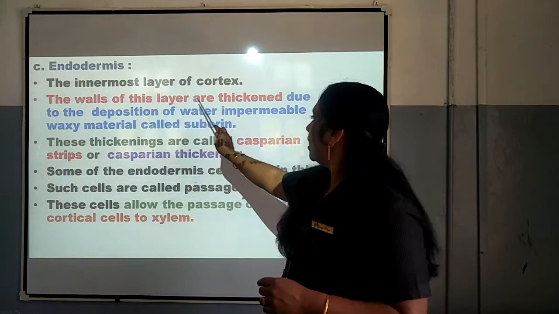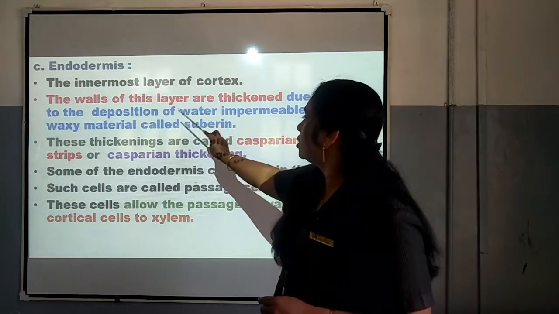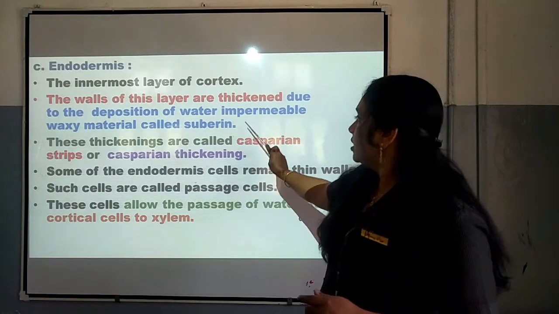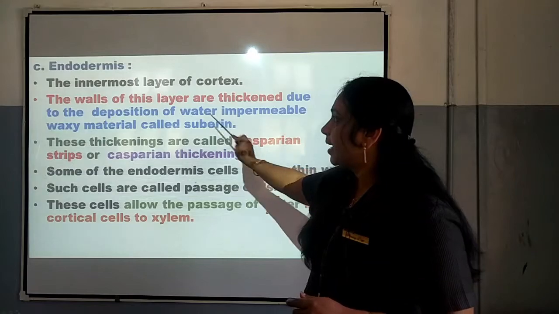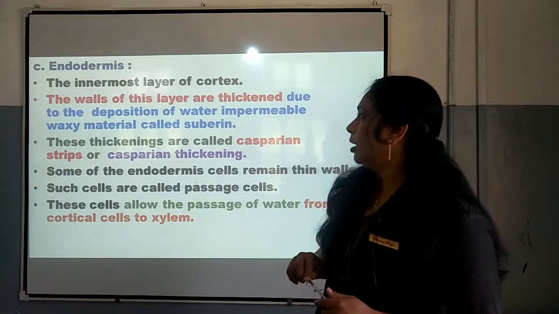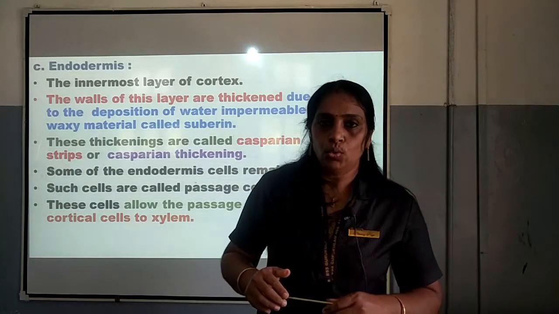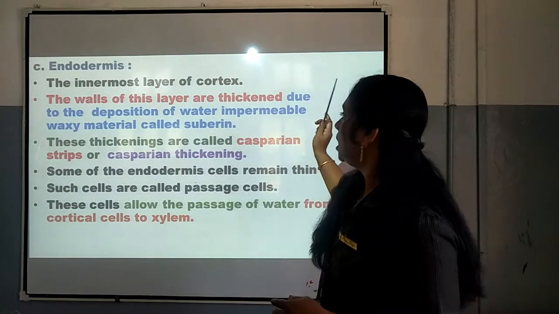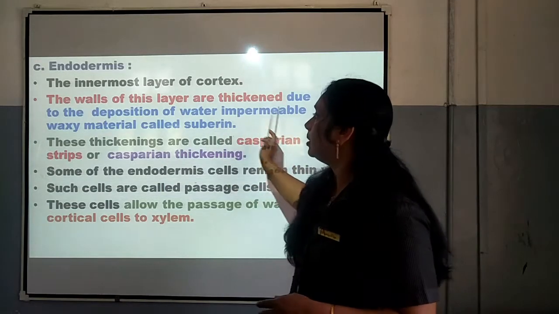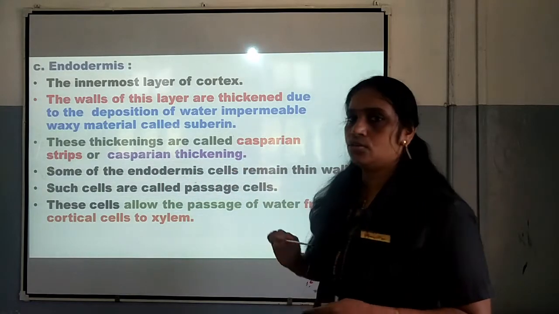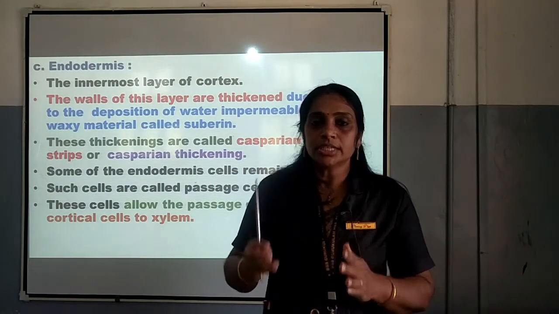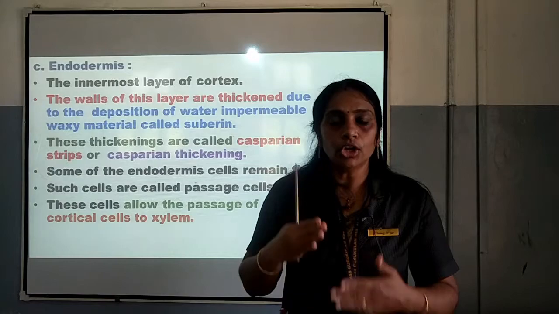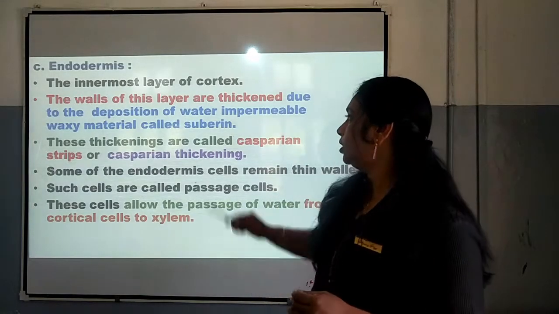The walls of this layer are thickened due to the deposition of water impermeable waxy material called suberin. This one is very important. Suberin is present there in the walls of the endodermis. So, it is impervious to water. Water may not be moving into the endodermis because of the deposition of water impermeable waxy material called suberin. Suberin is a waxy material which is present on the walls of endodermis, and due to that water will not enter into the endodermis.